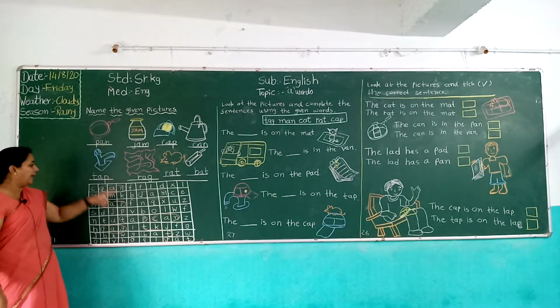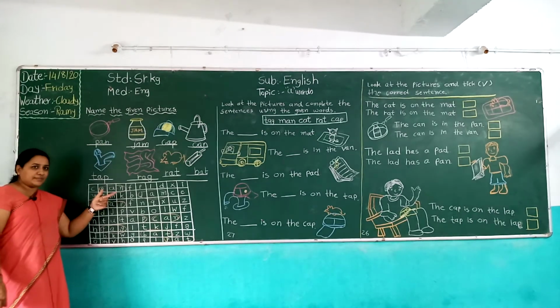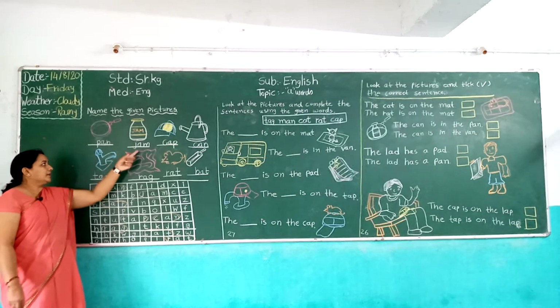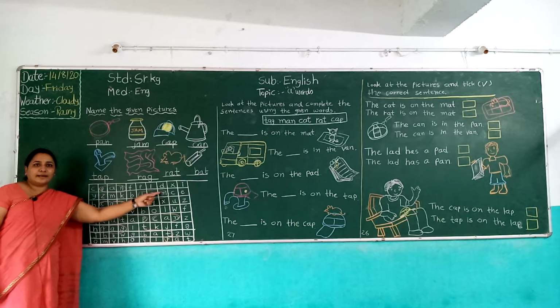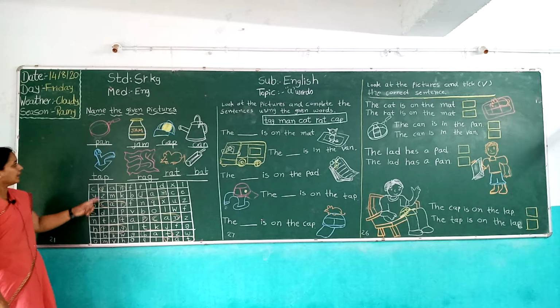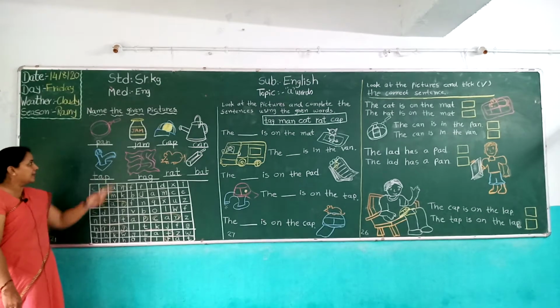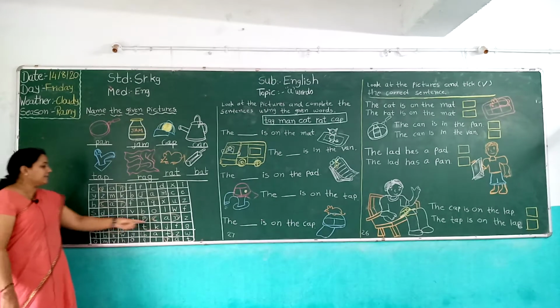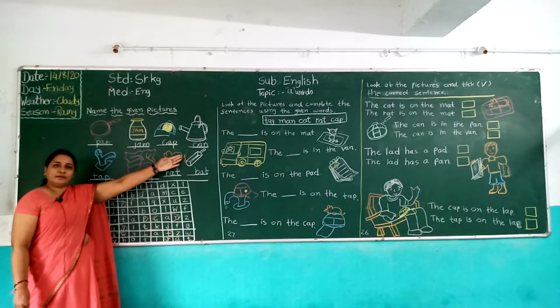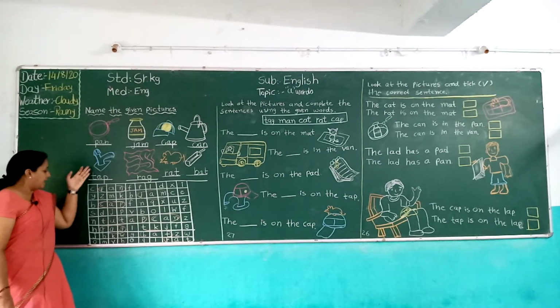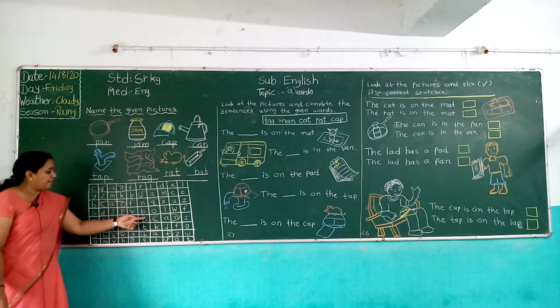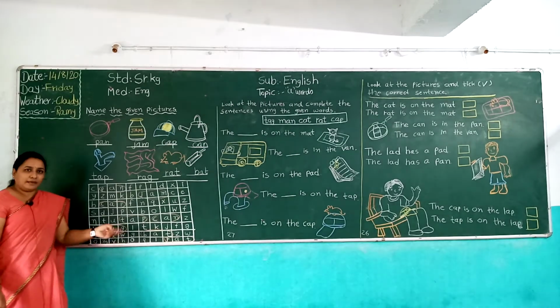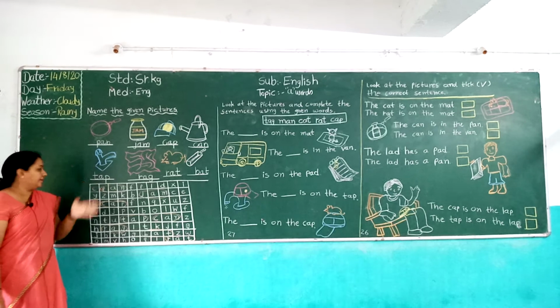Children, you repeat all the words with me. Pen, we circle in the puzzle. Jam, we circle, then we write. Cap, circle and write. Can, there is can, and write can. Tap, circle in the puzzle, then write.